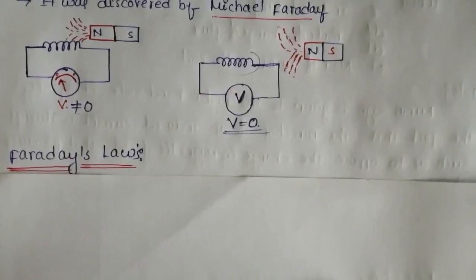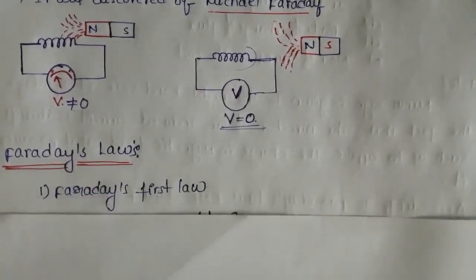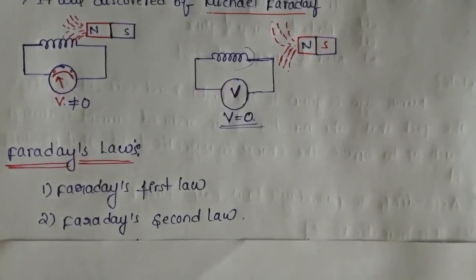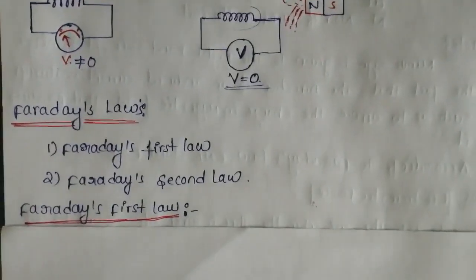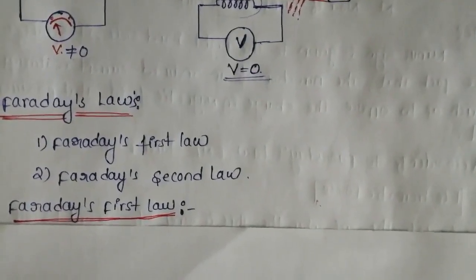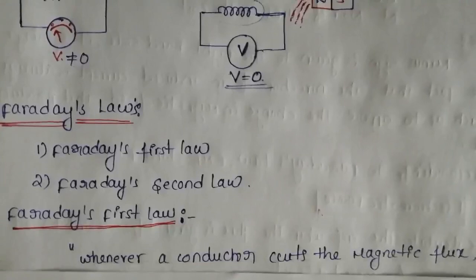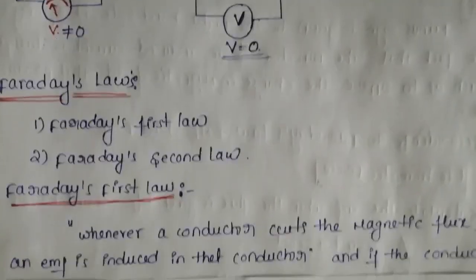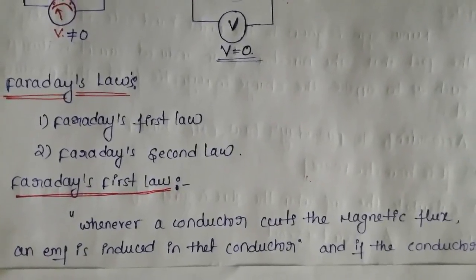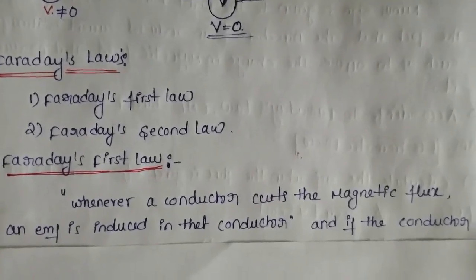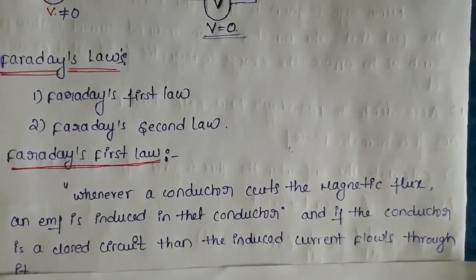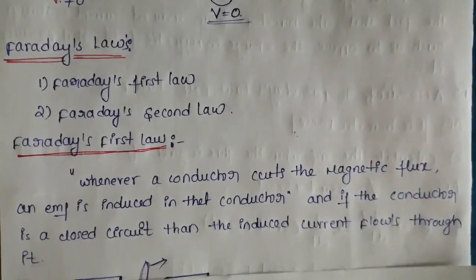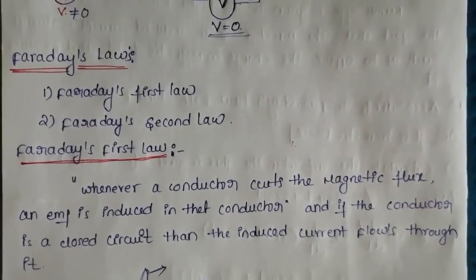Now Faraday's laws. There are two types of Faraday's laws. The first one is Faraday's first law and the second one is Faraday's second law. Now we are going to explain Faraday's first law. It is defined as: whenever a conductor is placed in a magnetic flux, an EMF is induced in that conductor, and if the conductor is a closed circuit, then the induced current flows through it. It is called Faraday's first law.